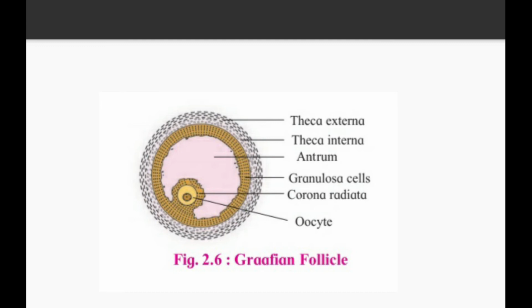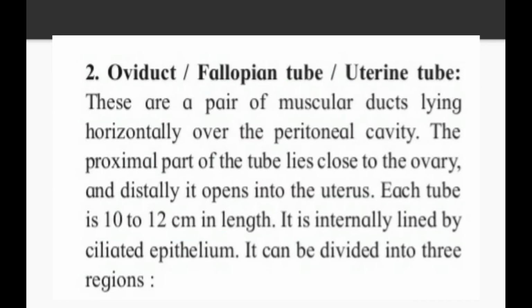This is the diagram of Graafian follicle, where the outer covering is said to be theca externa and the inner covering is called theca interna. Inside that there is a fluid. That fluid is called the antrum. That fluid contains cells that are called granulosa cells. Granulosa cells are internally surrounding the oocyte, and above the oocyte there is again one type of cell, said to be corona radiata. So this is the basic diagram of Graafian follicle.